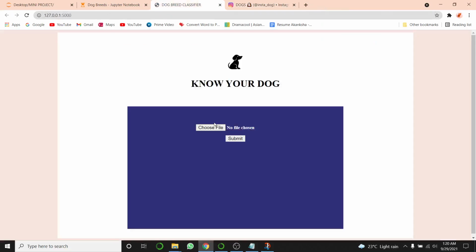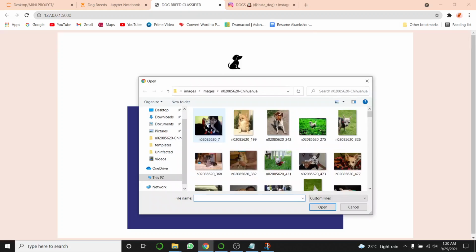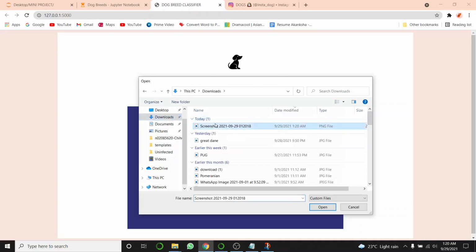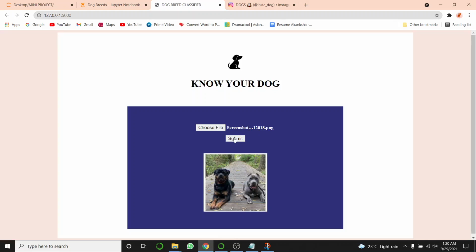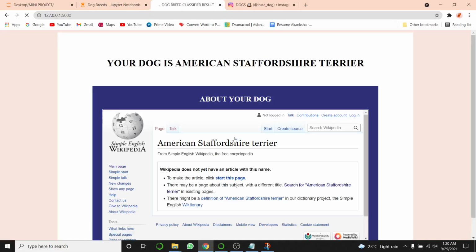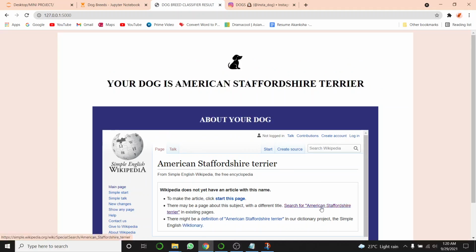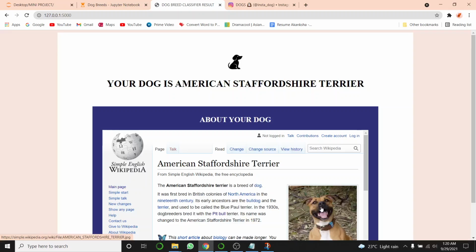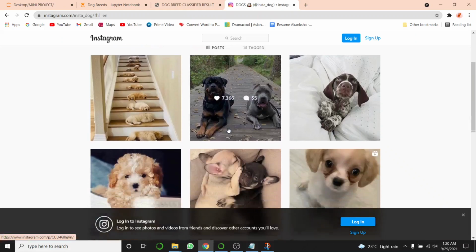Now here I'm going to upload my image. It is in downloads. I will click on submit. You can see the result that your dog is American Staffordshire Terrier.